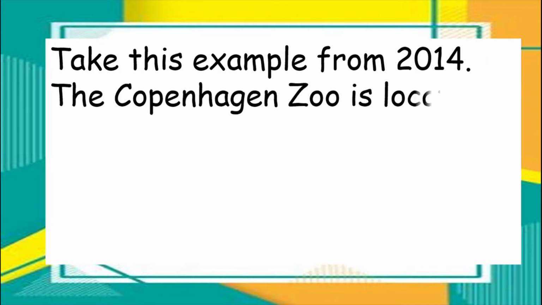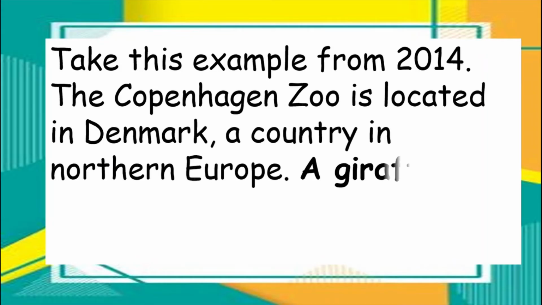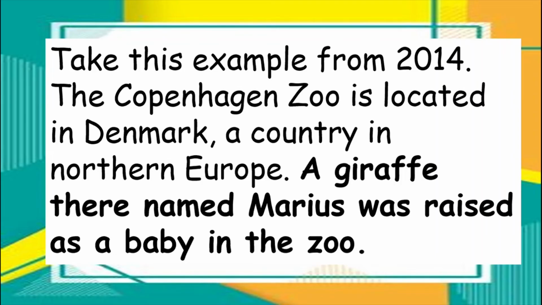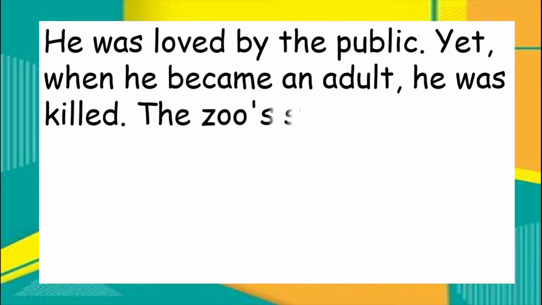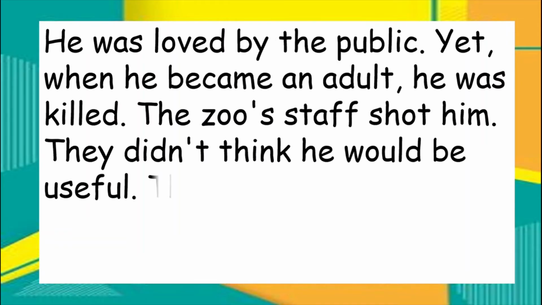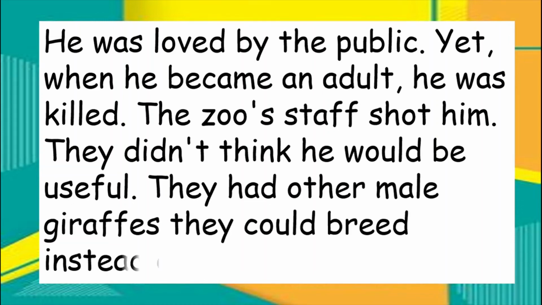Take this example from 2014. The Copenhagen Zoo is located in Denmark, a country in northern Europe. A giraffe there named Marius was raised as a baby in the zoo. He was loved by the public, yet when he became an adult, he was killed. The zoo's staff shot him. They didn't think he would be useful. They had other male giraffes they could breed instead of Marius.